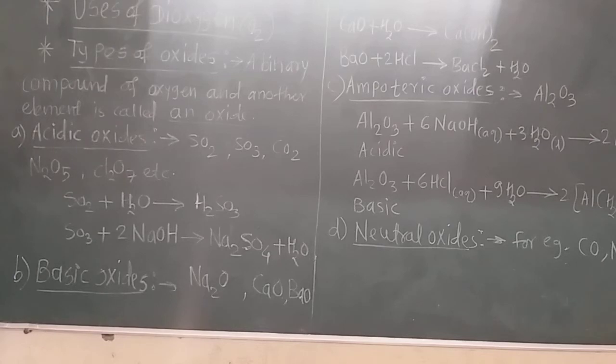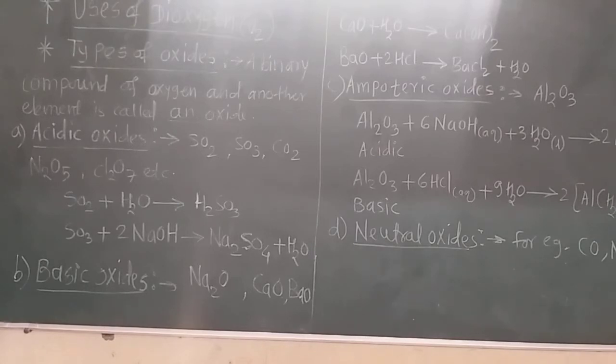Now again we learn about the chemical properties of dioxygen. Oxygen is a very important gas in our daily life for inhalation, respiration, for sustenance of life. Why is it called dioxygen? Because two atoms of oxygen form the O2 molecule, that is, the oxygen molecule. Now learn about the uses of dioxygen.